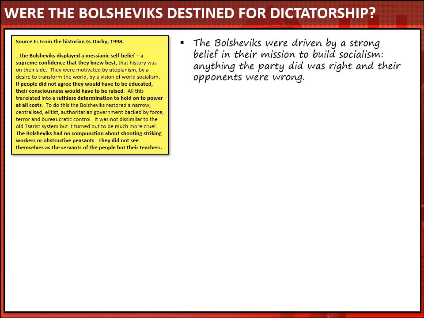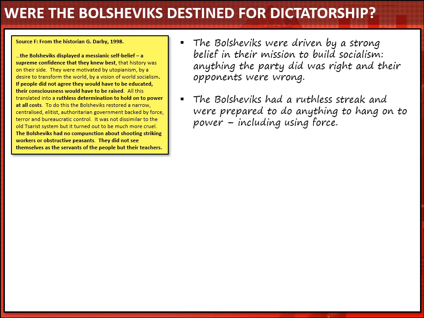And this was a justification for the Bolsheviks doing things which were extreme and ruthless and brutal and cruel. In fact, he remarks on the Bolsheviks' ruthless streak, and he says that by nature they were ruthless and cruel, and they were prepared to do anything to hang on to power, including using force, even against some of their own people, the workers and the peasants.